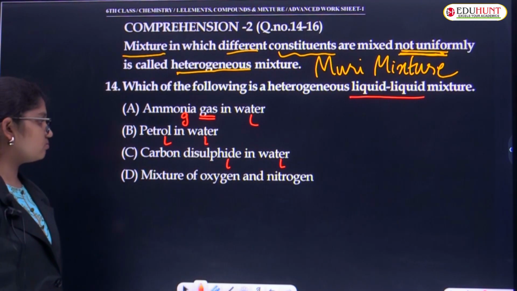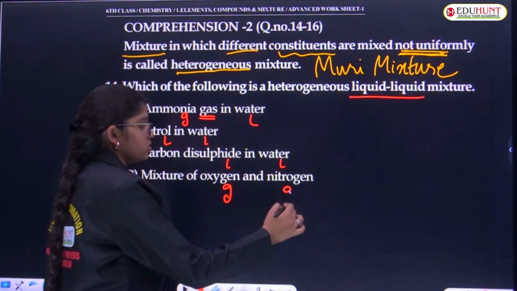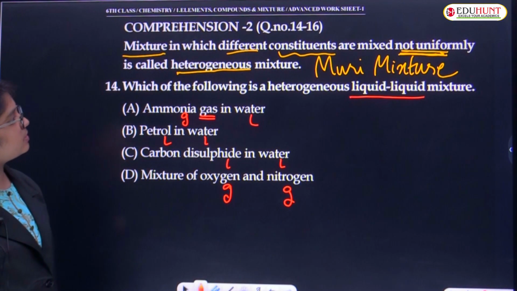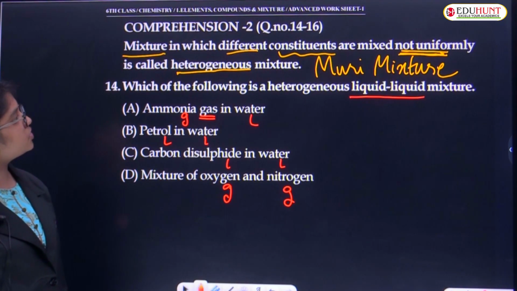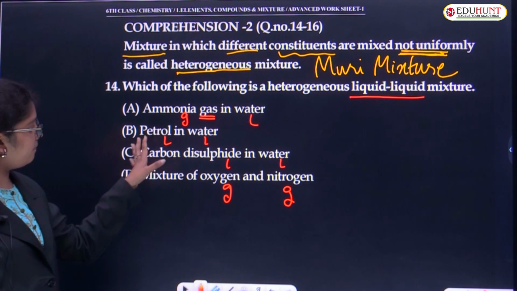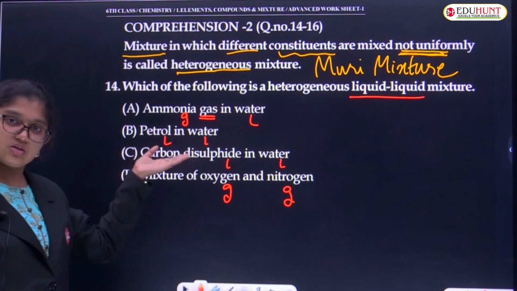Mixture of oxygen and nitrogen: here oxygen is gas and nitrogen is also gas. So they're asking us for heterogeneous mixtures which are not mixed uniformly. We have two right options here, children: petrol in water and carbon disulfide in water. Both of these are heterogeneous.